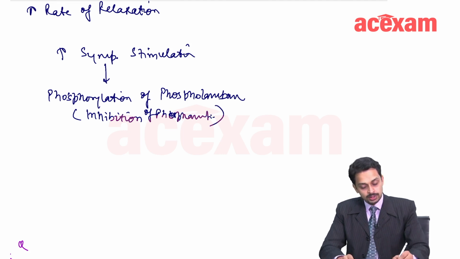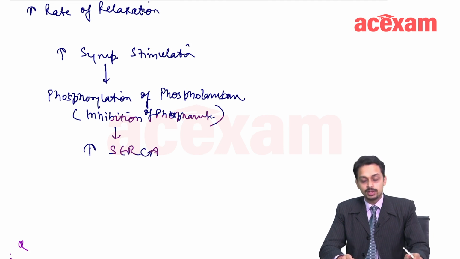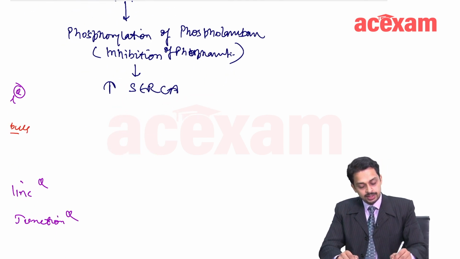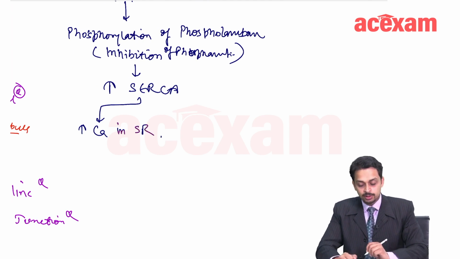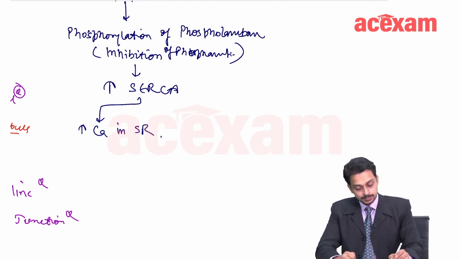What will it do? It will increase the SERCA activity, and this increase in SERCA activity will lead to increased taking back of calcium into the sarcoplasmic reticulum, right?